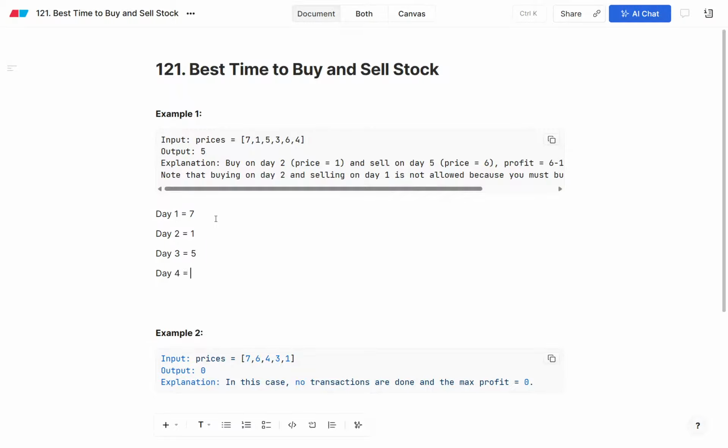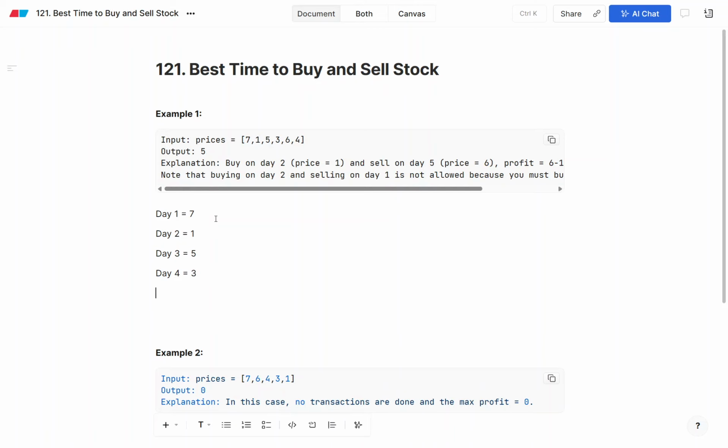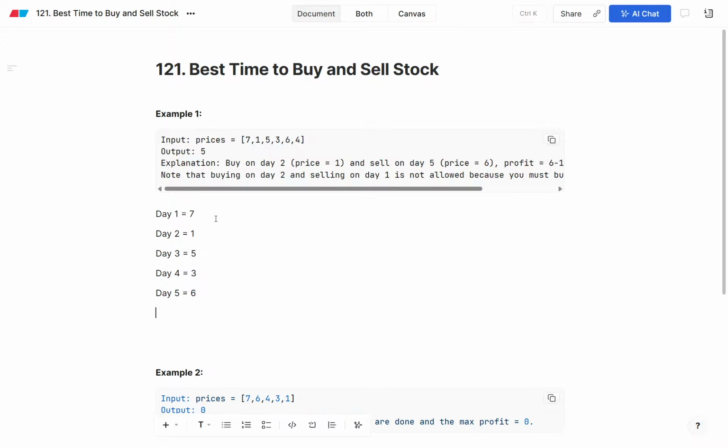Then day 4, 3. Then day 5, equals 6. Then day 6, equals 4. We will explain one example, and then we will go to LeetCode to understand another example. Okay, the solution, how we will be solving it.